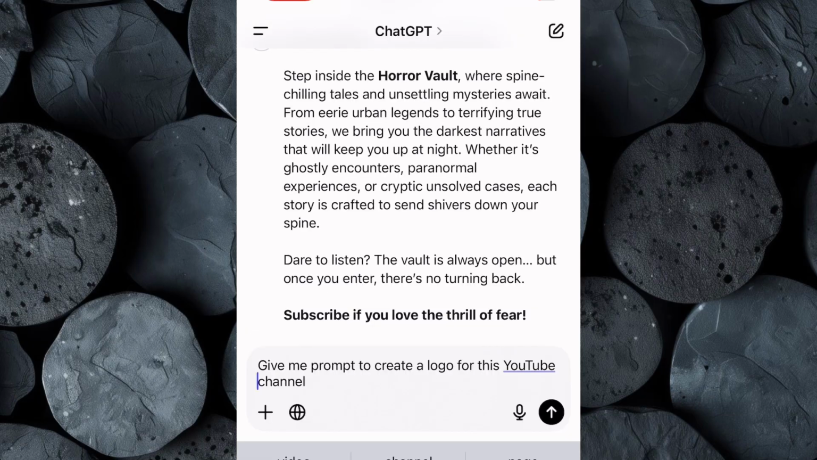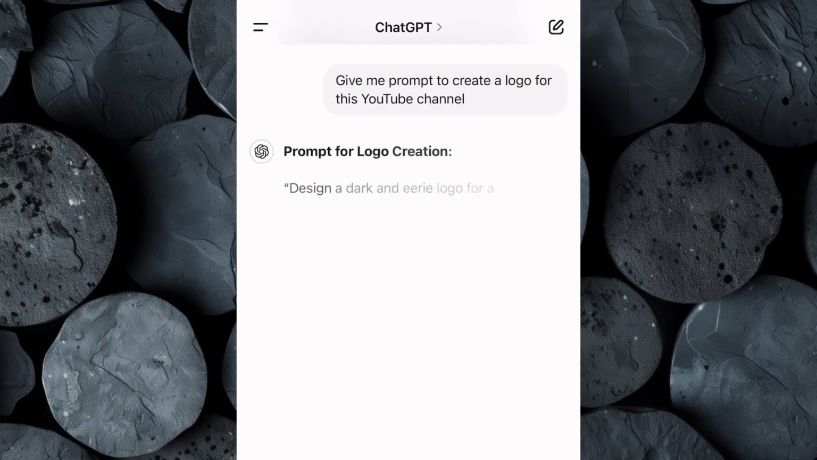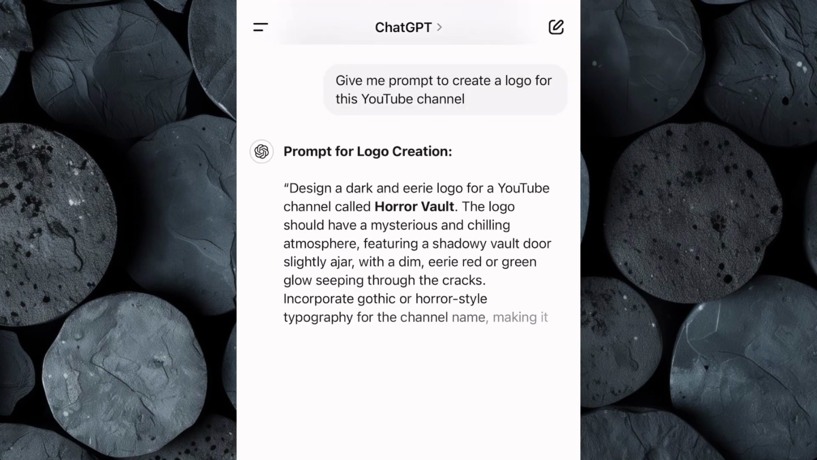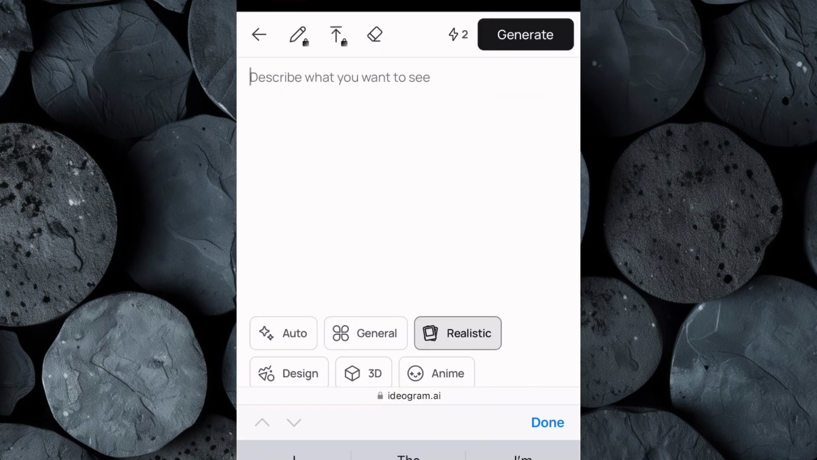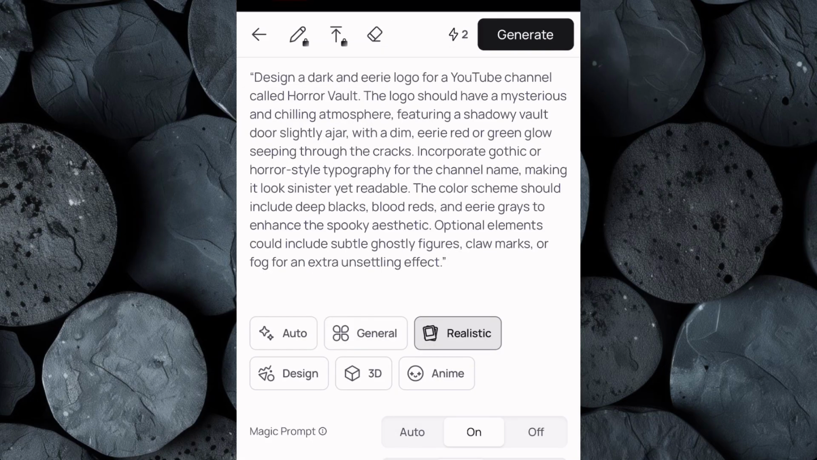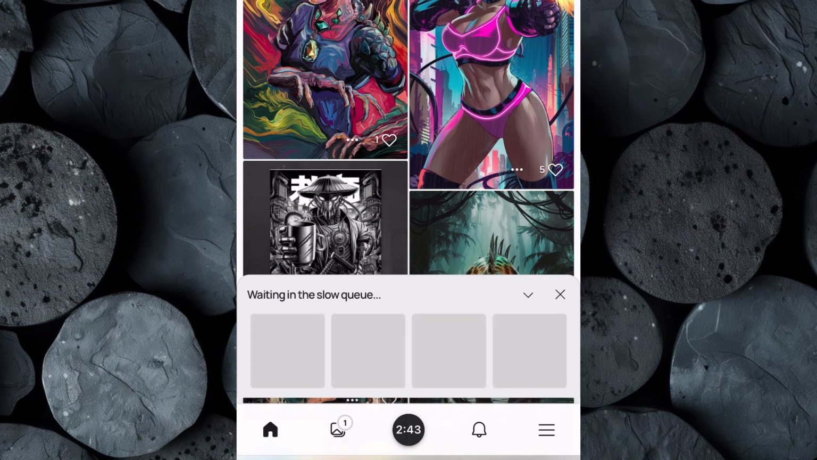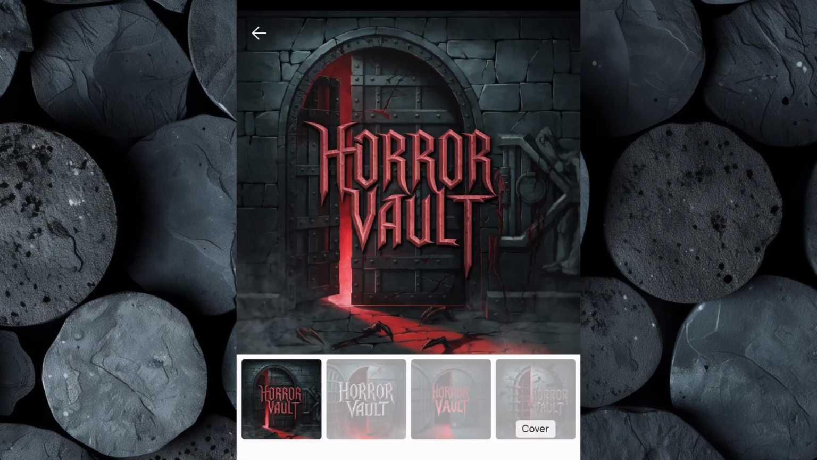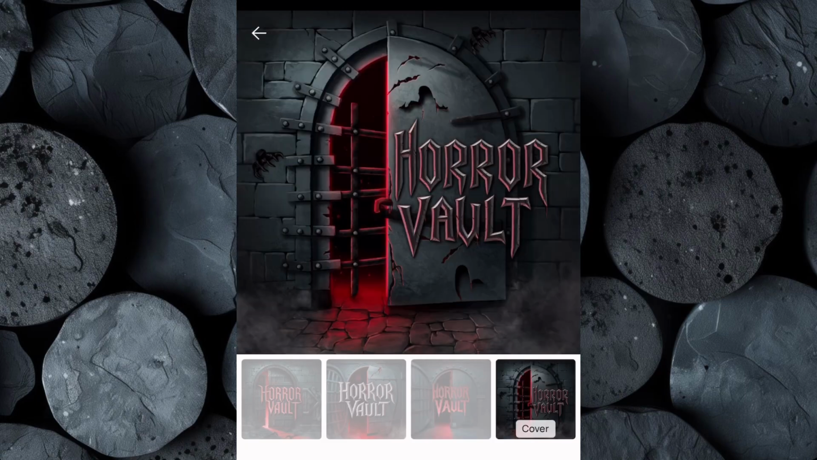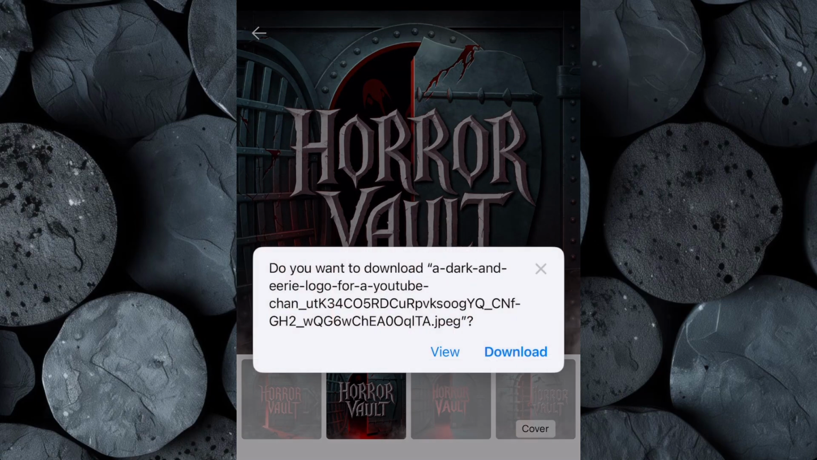Now go back to ChatGPT and ask it to generate a detailed prompt for a horror-themed logo based on your channel's name. ChatGPT will provide you with a prompt which you can use to generate your logo. Copy the prompt, return to Ideogram, then paste it into the input box and click Generate. In a few minutes, Ideogram will produce several logo designs. Browse through them, pick the one that best fits your brand and download it to your device.